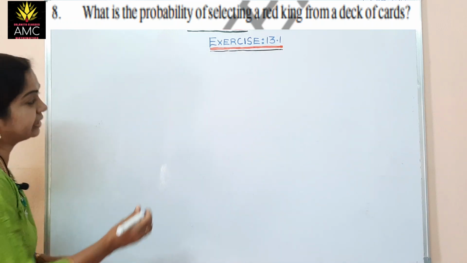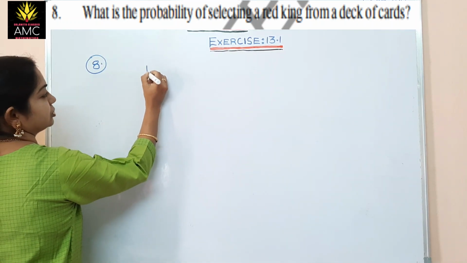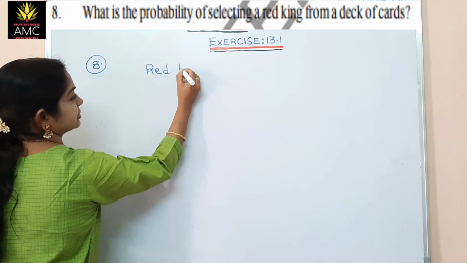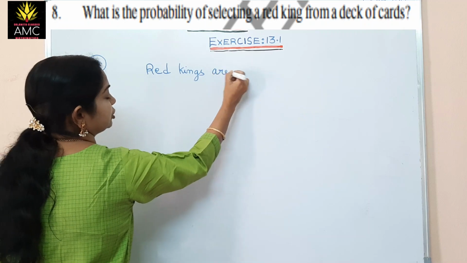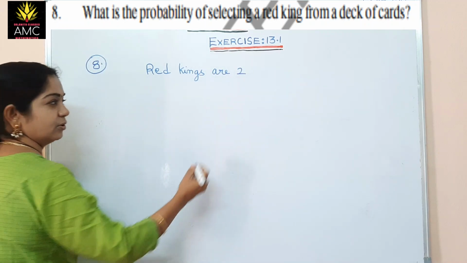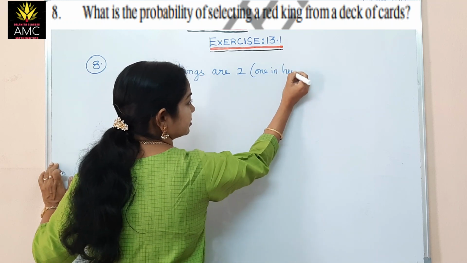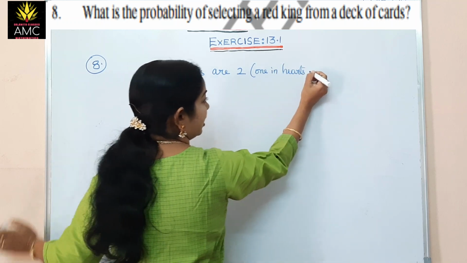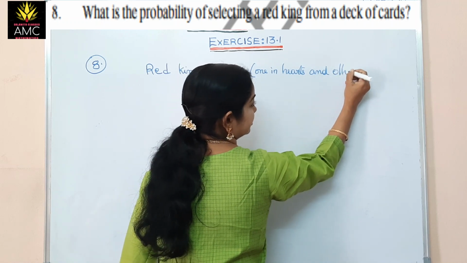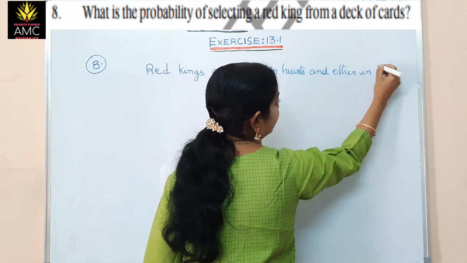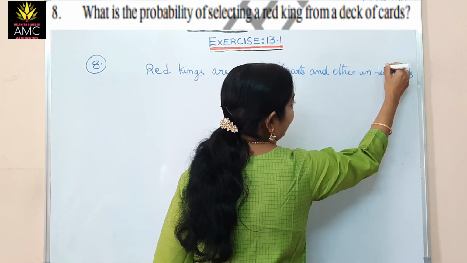So the probability here, we'll write: the red kings are 2. One in hearts and the other in diamonds. Only in hearts and diamonds we find red ones. Others are black kings.